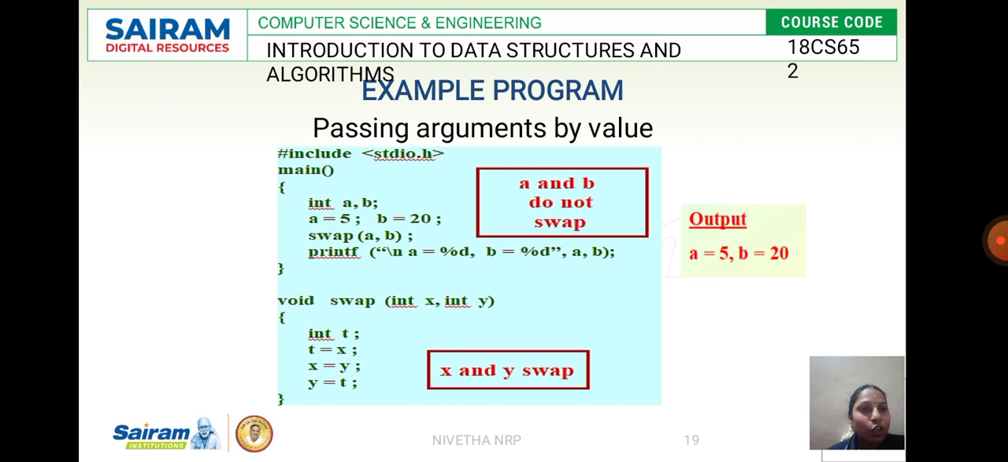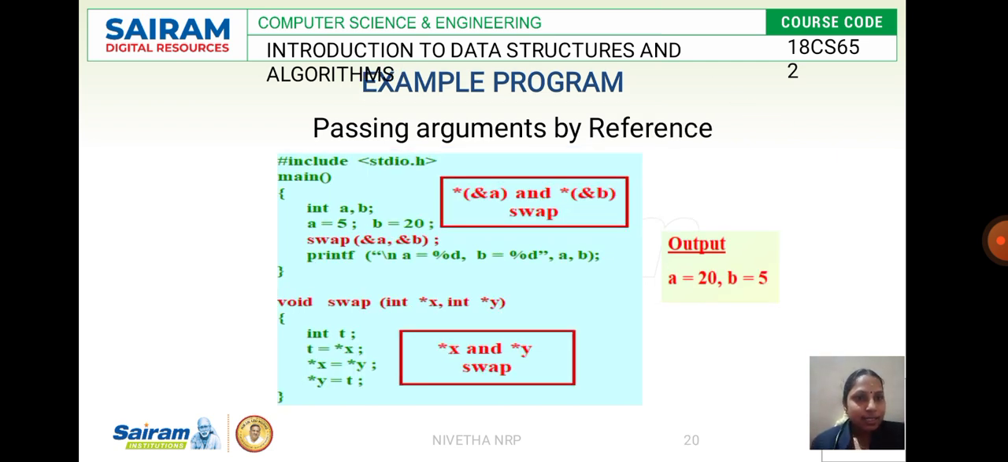So what will be the output now? Initially, what will be the output here? x and y swap. What is it going to print? It returns the value to the main function again, and it is going to print a comma b. So what will be the output here? a will be 5 and b will be 10. This is passing the arguments by value. I am passing the arguments here by value. I am not referring to any reference using a pointer here.